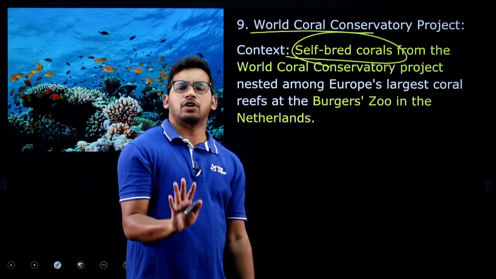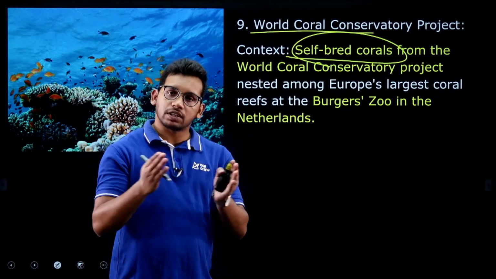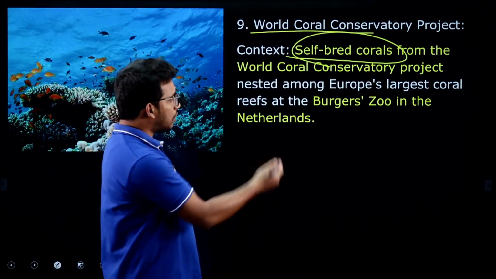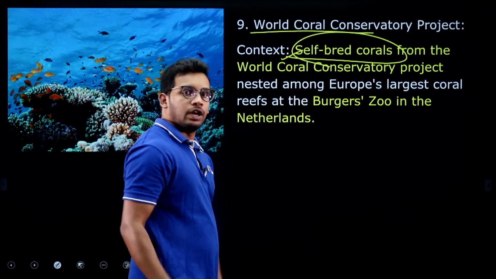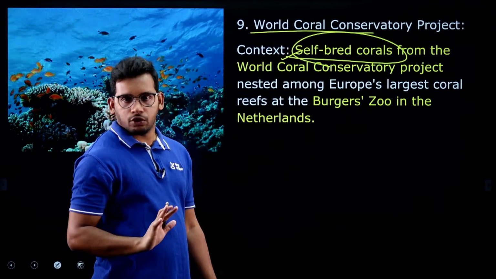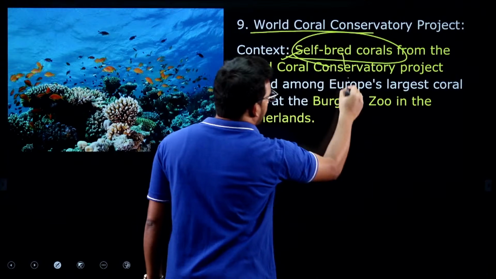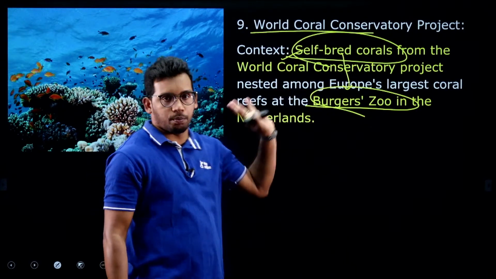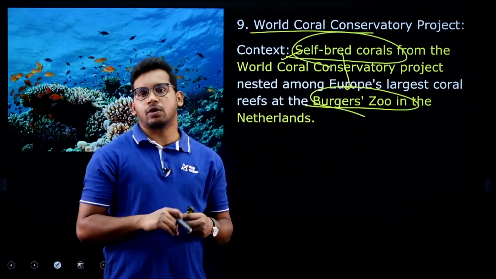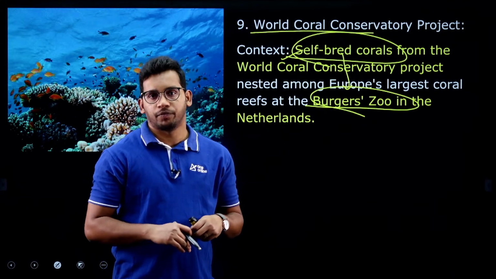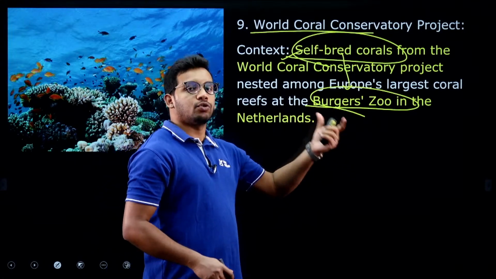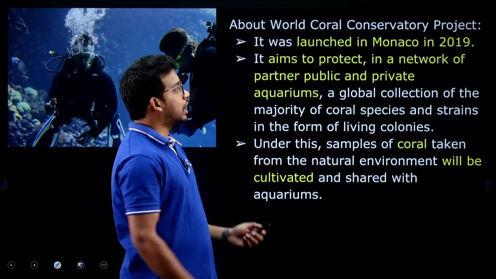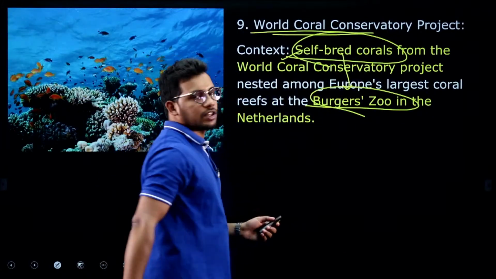Now corals are a natural process, but as the corals are getting degraded, we are artificially creating coral reefs. One such measure is self-bred corals, which can be artificially grown using human intervention, and they are being deployed in Burgers' Zoo. This is the largest coral in Europe. Usually in the world the largest corals are located in Australia. So this one is Europe's largest and they have created artificial corals. That is why we have taken this under the World Coral Conservation Project.